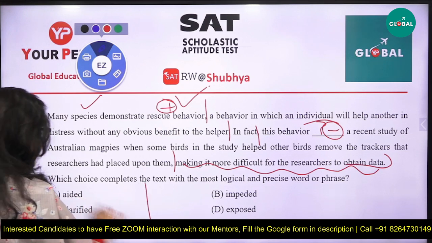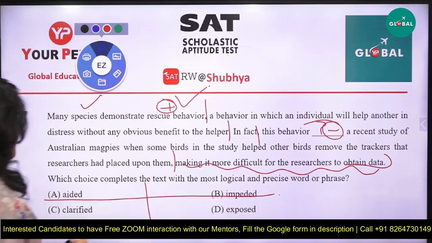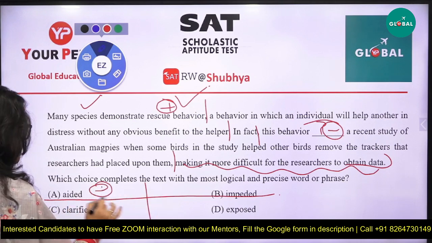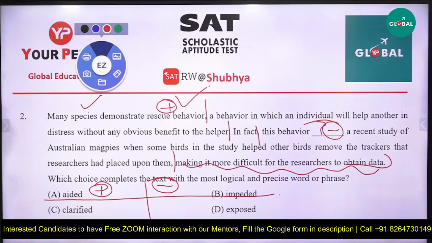So let's start. You have four options again. Aided, that is to help, and that is a positive word. Then it is impeded, that is something to make difficult. So it is a positive, it is a negative. Exposed is to bring the statement out. When I'm exposing it out, I'm telling you something. And last is clarified, and clarified is I am giving an idea. That is also explaining it out.